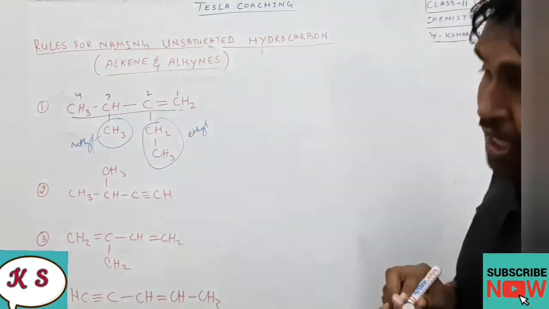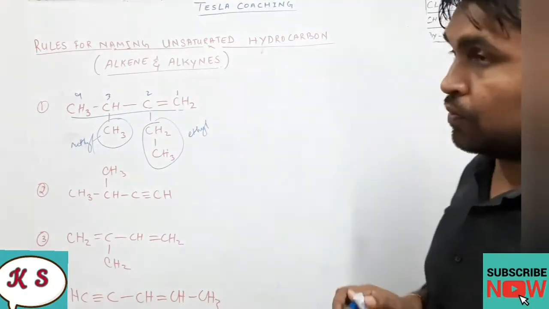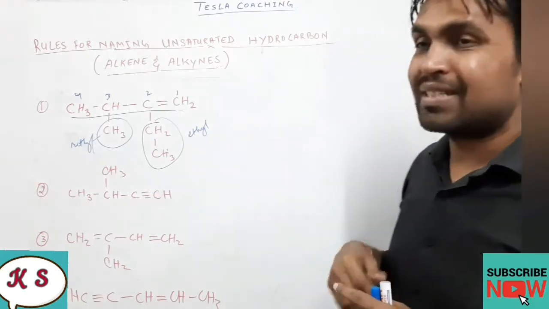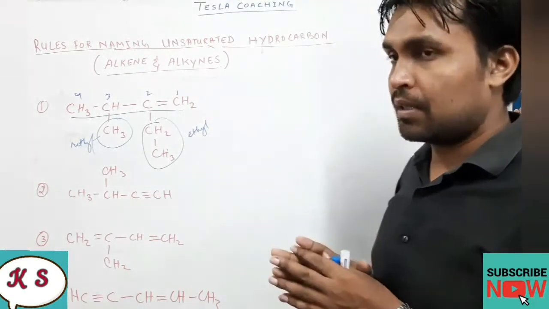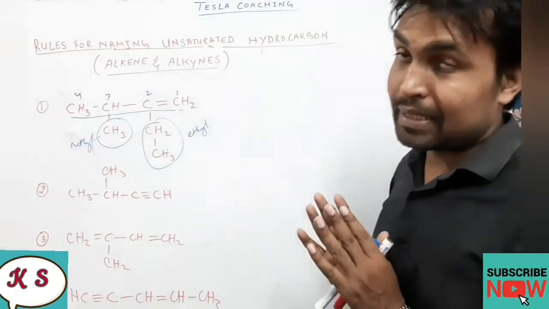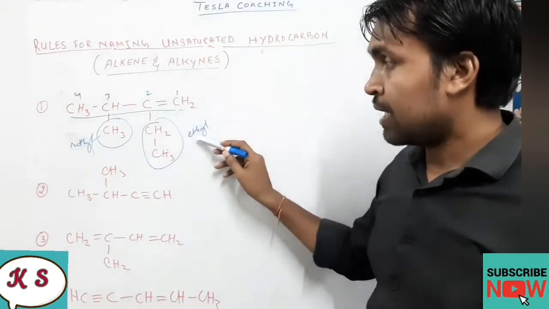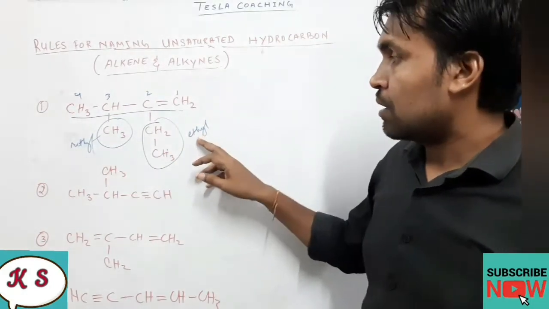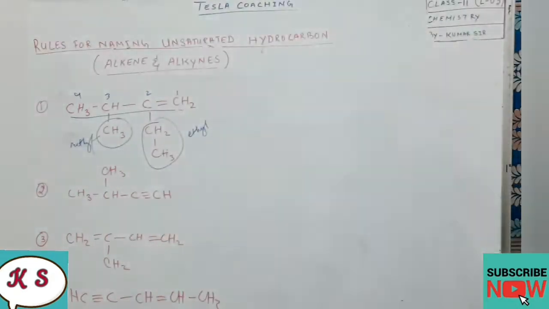Now dear students, if you have gone through the videos, lecture number 1 and lecture number 2 for class 11, you might have come across one rule which says that while naming the compound, we should go in alphabetical order. So here you can see that this is ethyl and this is methyl.